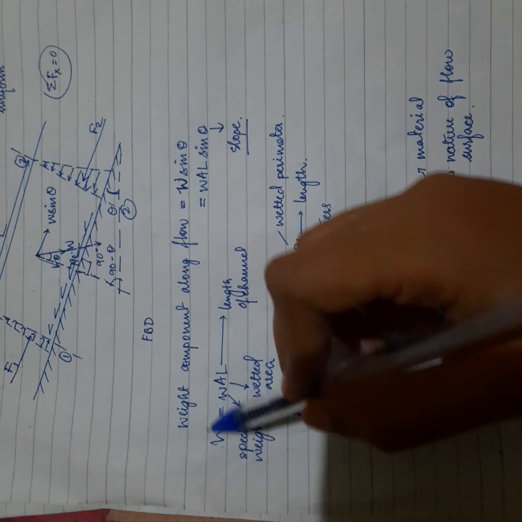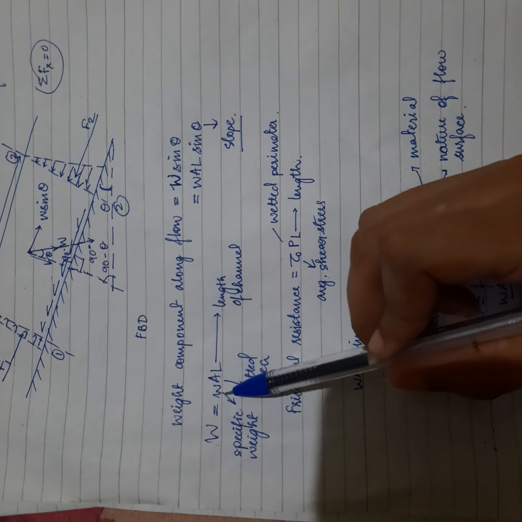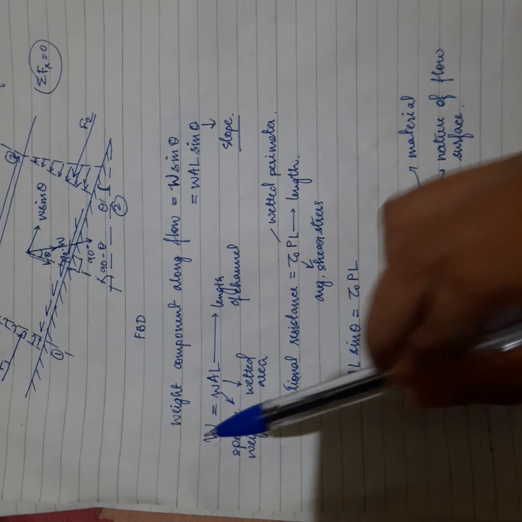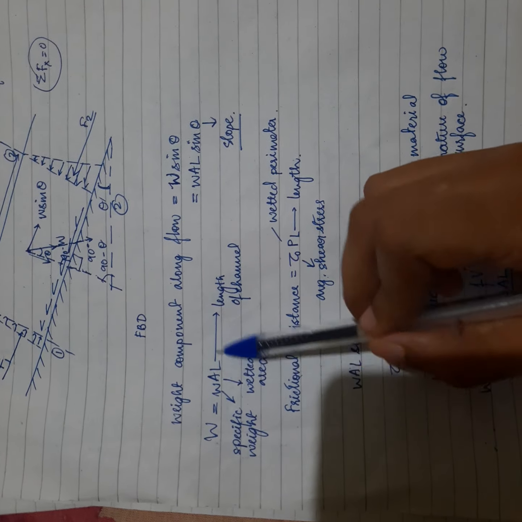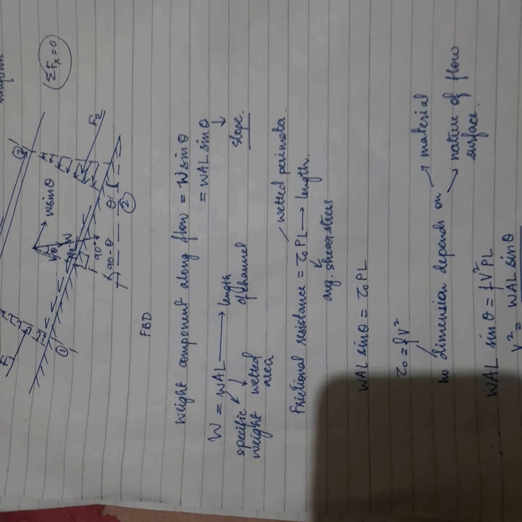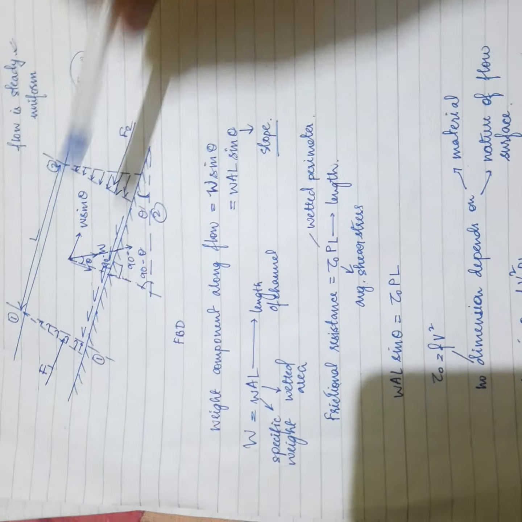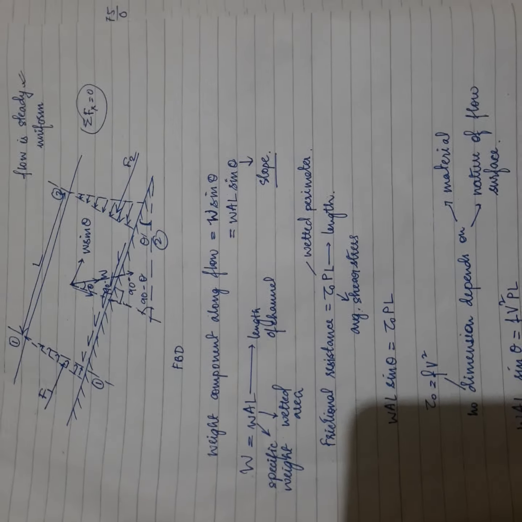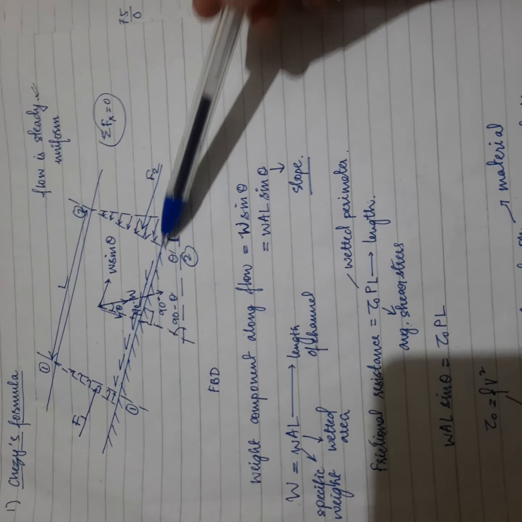into volume. I explained this earlier during the pressure measurement classes: weight is actually specific weight into volume, okay? Volume is A into L, so wetted area into length of channel. Fine. So this is trying to bring the flow down. Now what is resisting it? Resistance is provided by the surface.